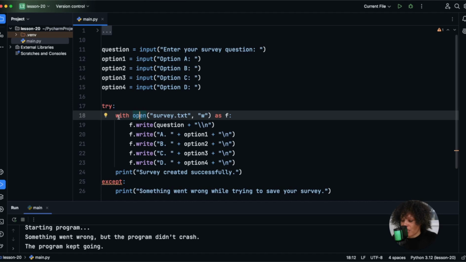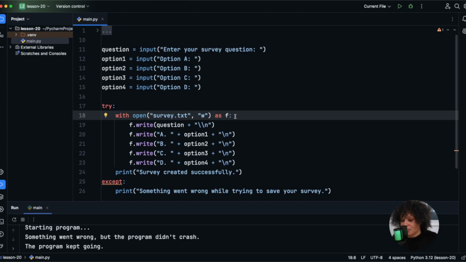So let's go inside of the try block's code. Here we have this with, which is a new keyword, open survey.txt W as F. We didn't learn about that last class when we talked about opening files. It's a simple concept and you'll completely understand it. And in the course hub, I'll give some more information about it. But essentially what this is doing is trying to open or create a file called survey.txt, and it's doing it in write mode. And then the result of that file handle is going to be stored as F, okay? So this is essentially like a little variable right here. We're storing this as F.